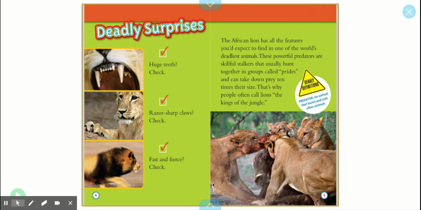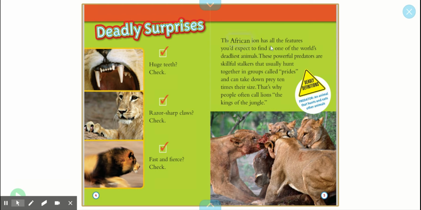As I was reading yesterday, I remember this page telling us why lions can be so deadly. They have huge teeth, razor-sharp claws, and they're fast and fierce. They're often known as kings of the jungle. So I'm already seeing what makes them deadly, which are details that might lead me to the main idea.